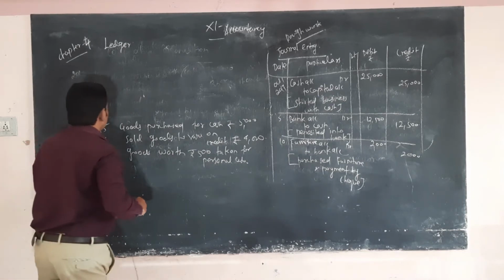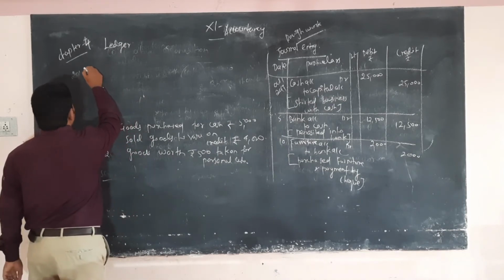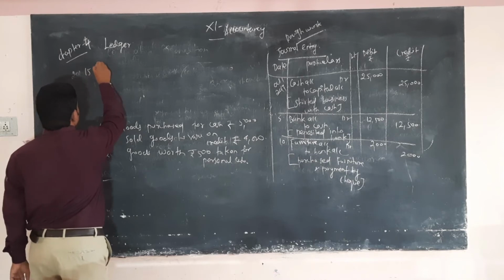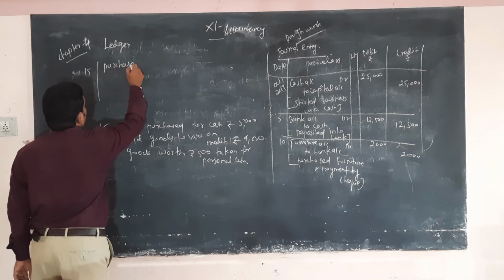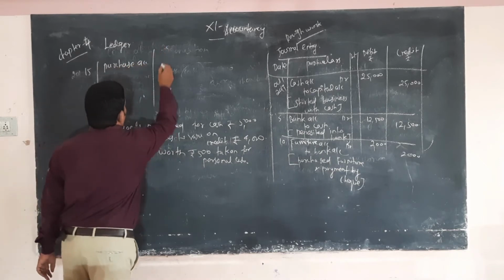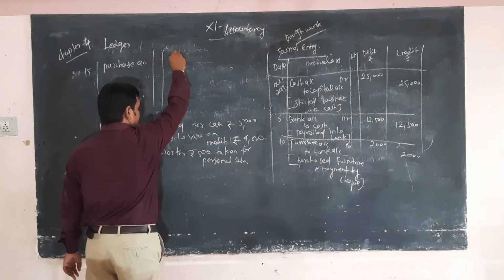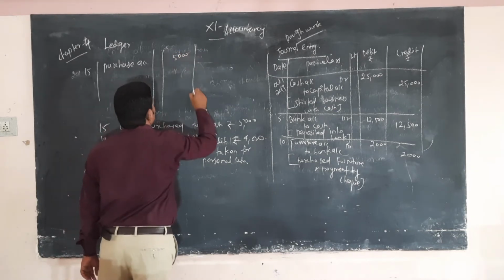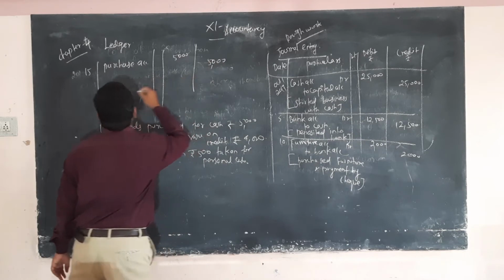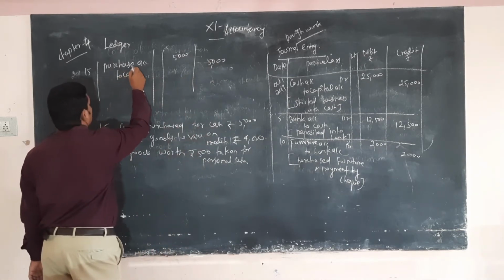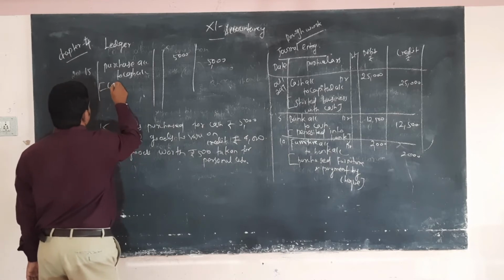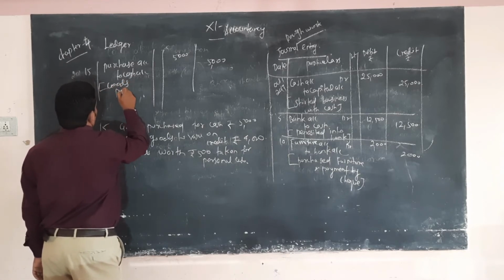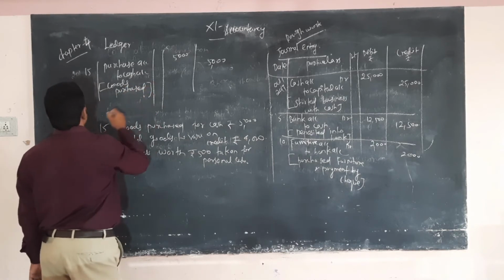Goods purchase, the 15th. Purchase account debtor to cash account. What is the amount? 5,000 to cash account. Goods purchase. Okay, next.